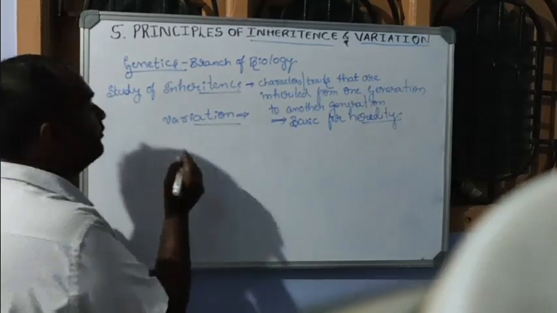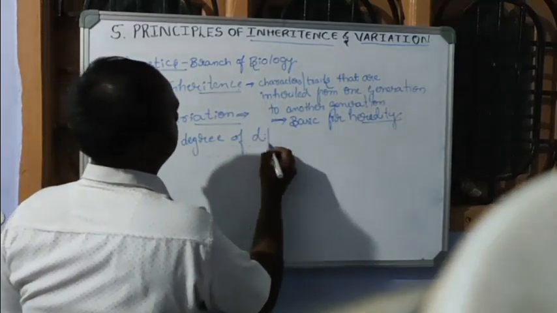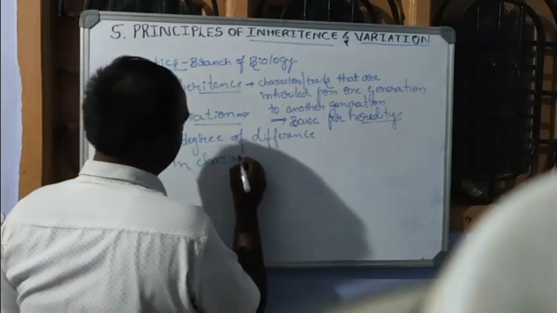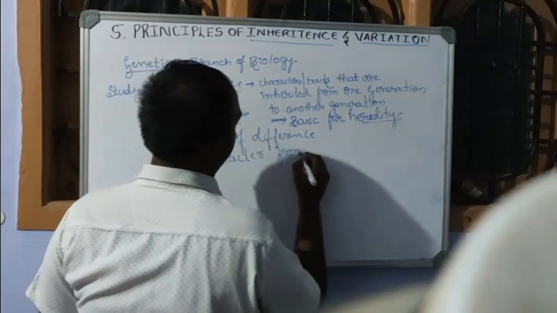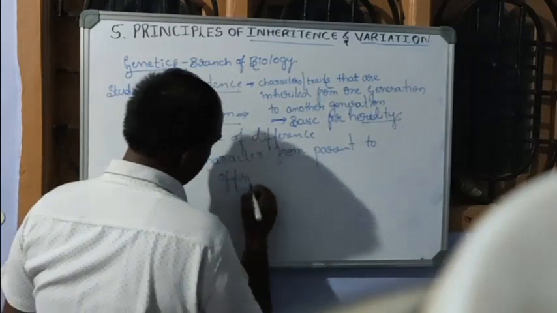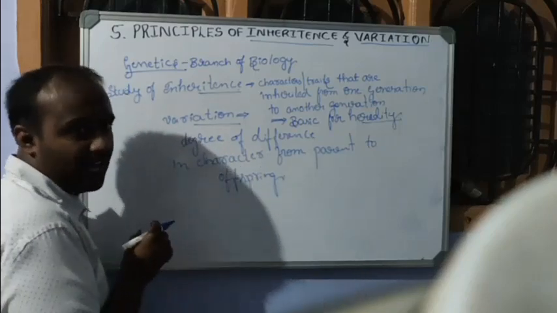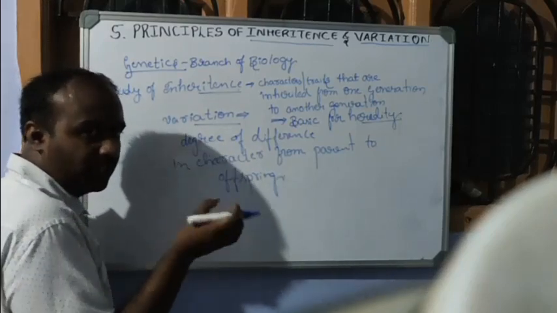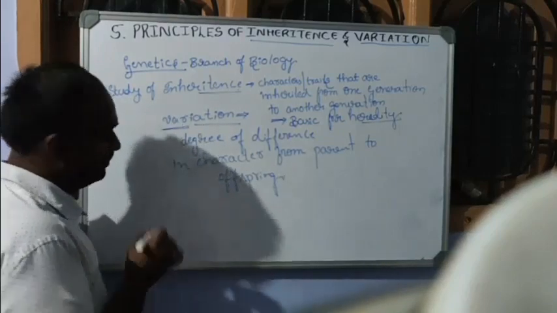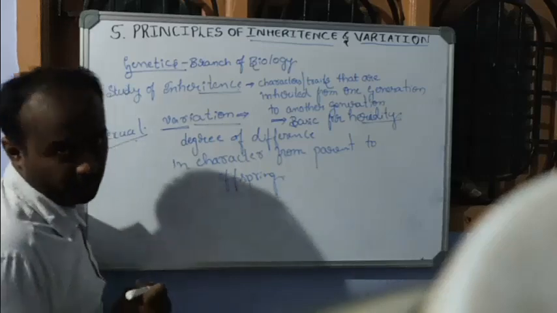This degree of difference in character from parent to offspring or parent to daughter is called variation. And we know that variation is possible only through sexual reproduction.